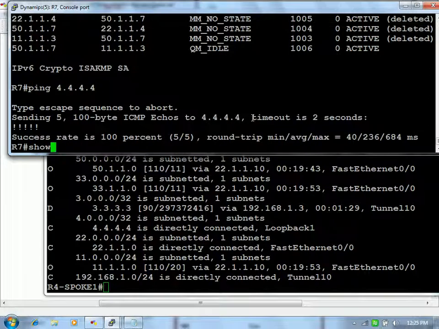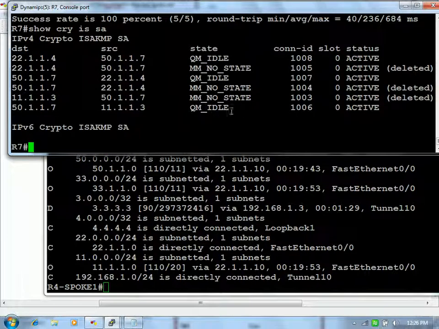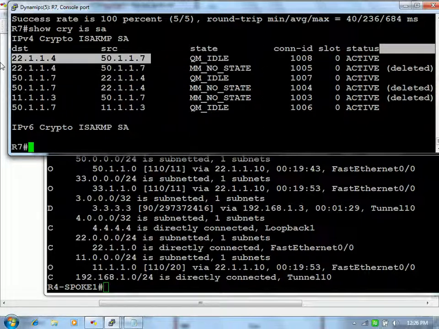And you will be having the direct tunnel with your 22.1.1.4. Actually both are initiating the tunnel. See, this source and destination is not the actual source and destination. Source means who has initiated the tunnel, destination means with whom. So actually it is one only. It is displaying because of the NHRP mapping. Otherwise it is tunnel 1 only. It is not 2 separate tunnels. See the source and destination.